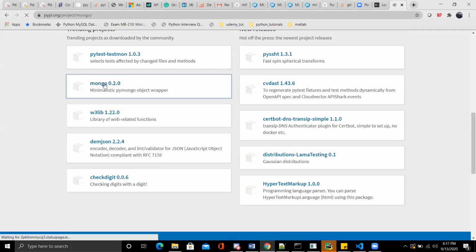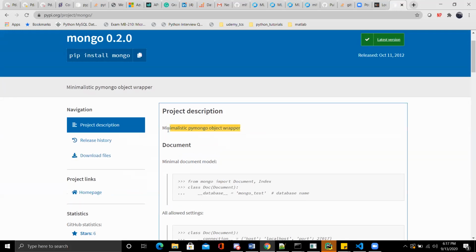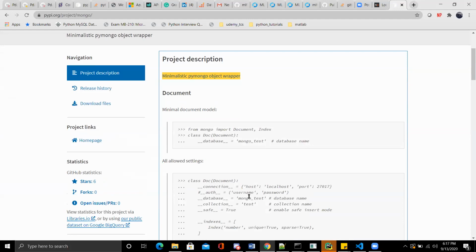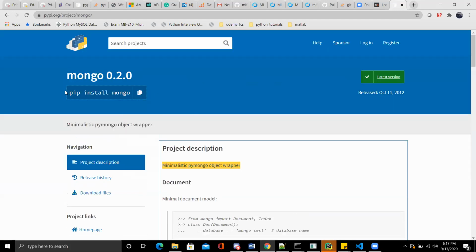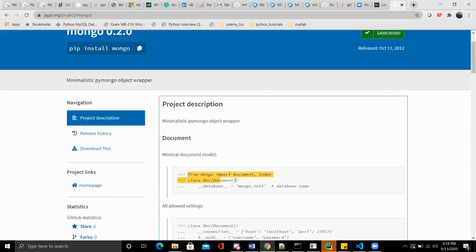So let's look at some of the third-party libraries developed in Python. For example, this is a third-party library which will talk to the MongoDB database. This is how we install the library: pip install Mongo. When you enter this command, we fetch the Mongo library and it is placed in our Python environment. After that, we can simply import it.